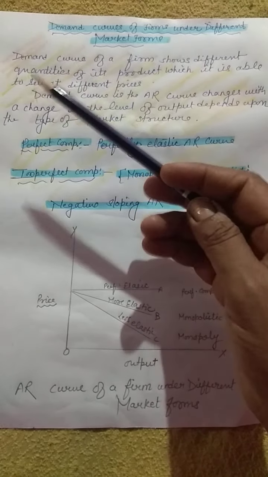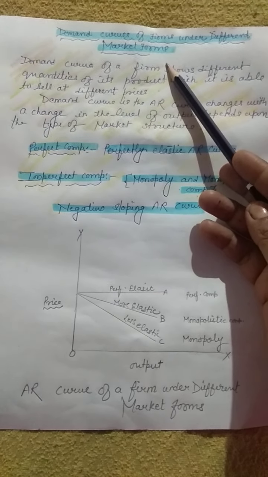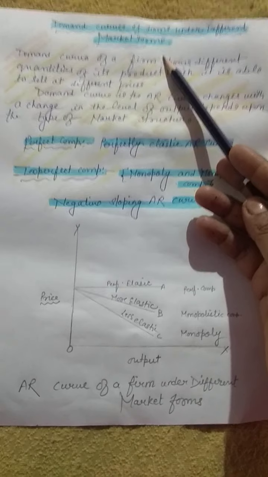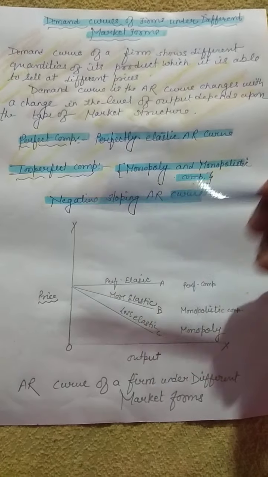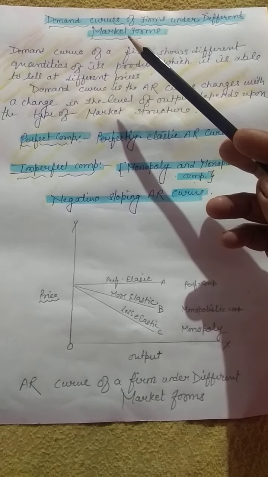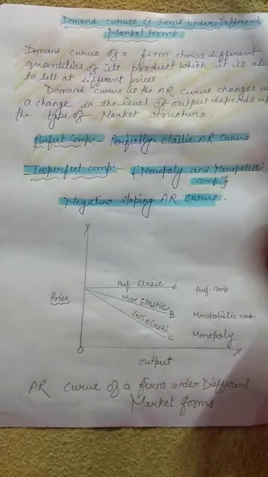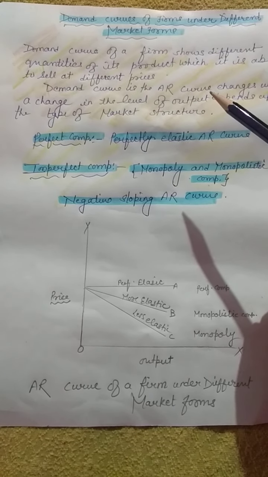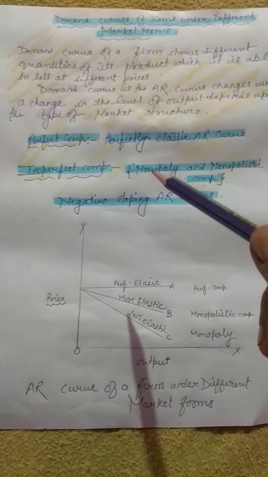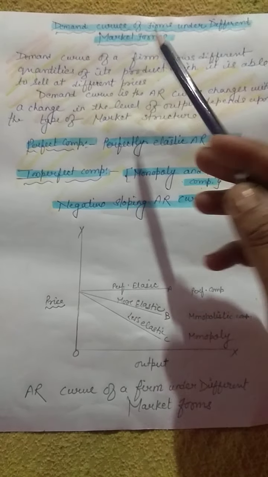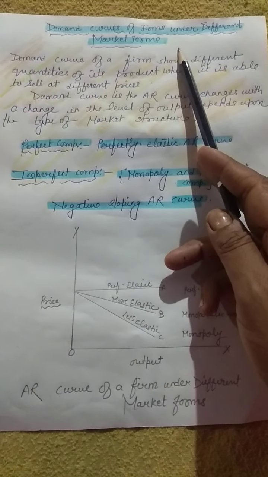Today we are going to do demand curves of firms under different market forms. Dear children, already I have told you the meaning of all the markets, whether it is perfect competition, monopoly, monopolistic competition, or oligopoly. All the forms of market I have told you. Now I will tell you the demand curves of firms under different market forms.